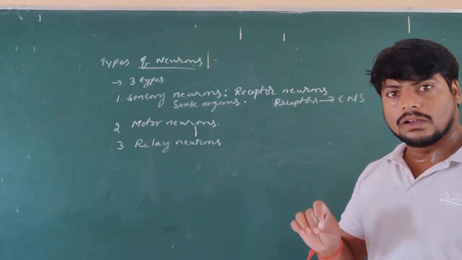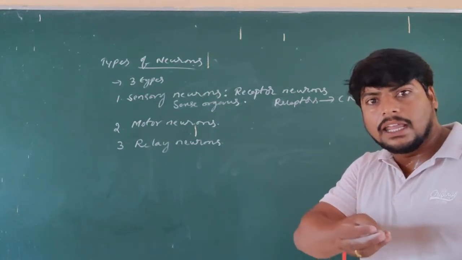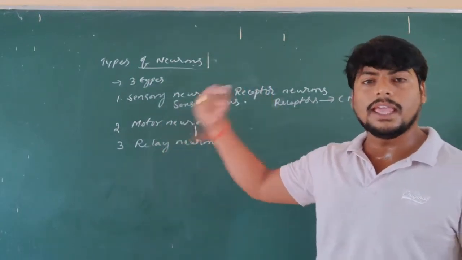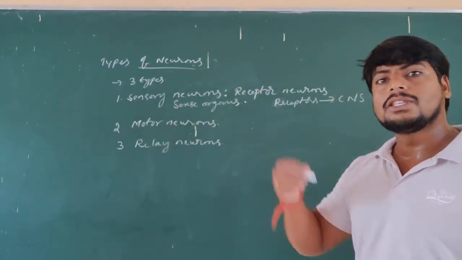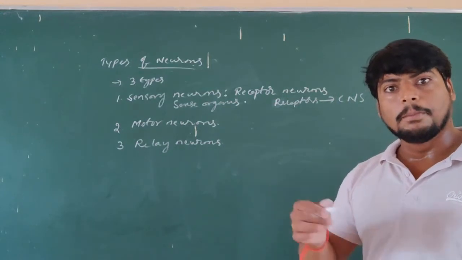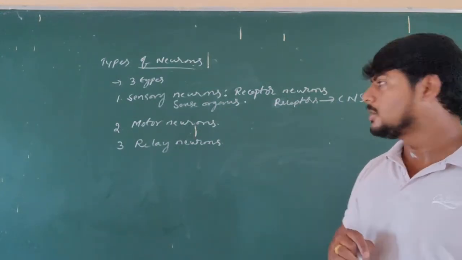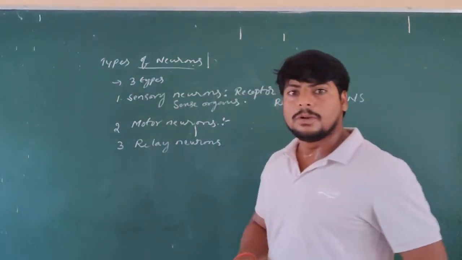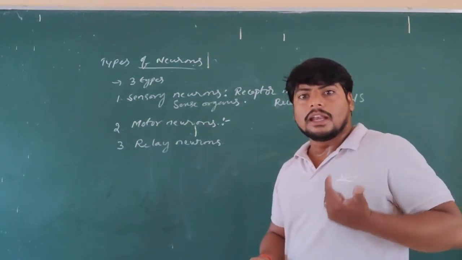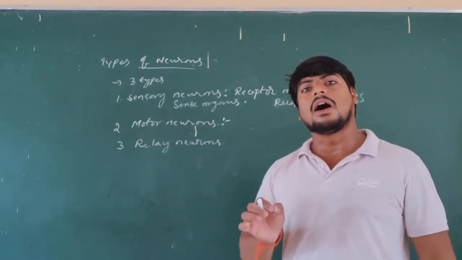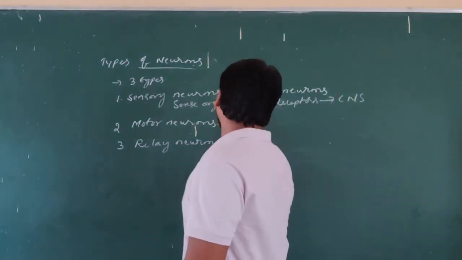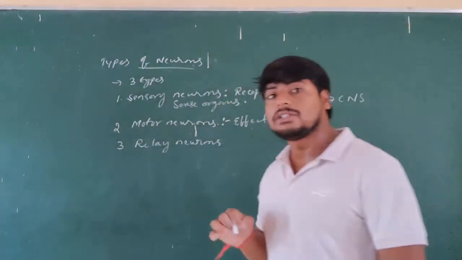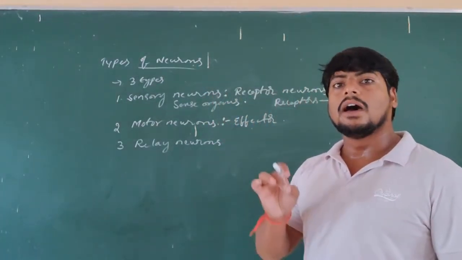So from the sense organs, the sensory nerves carry messages or information towards the central nervous system, which consists of the brain and spinal cord. That is important. Next, motor neurons or motor nerve cells. The motor nerve cells or motor neurons are also called effector nerve cells. What are they called? Effector neurons.